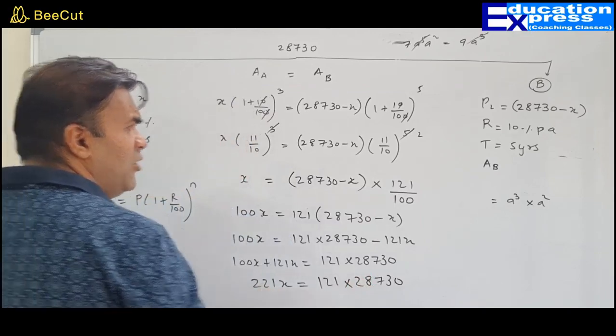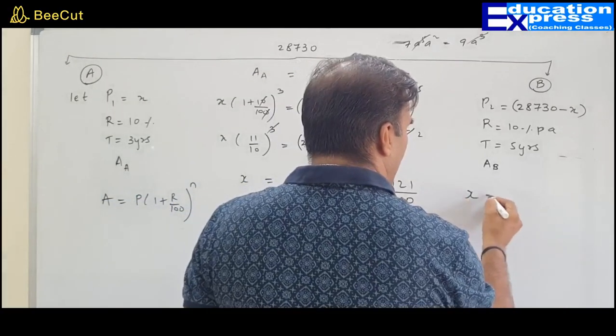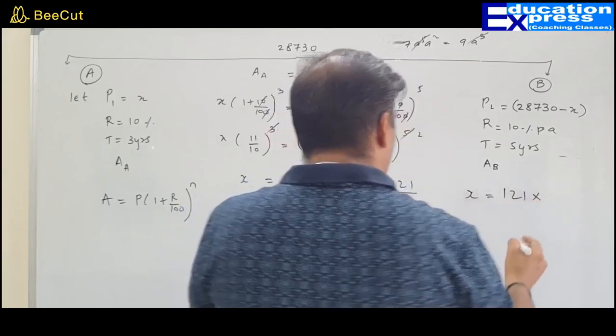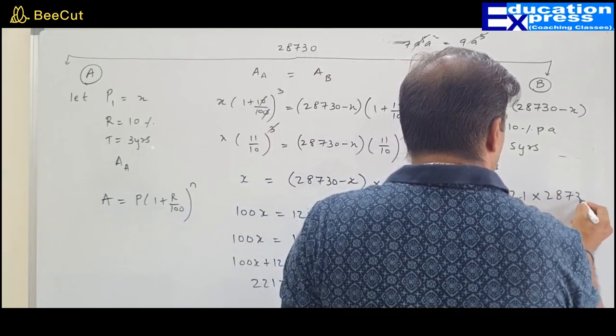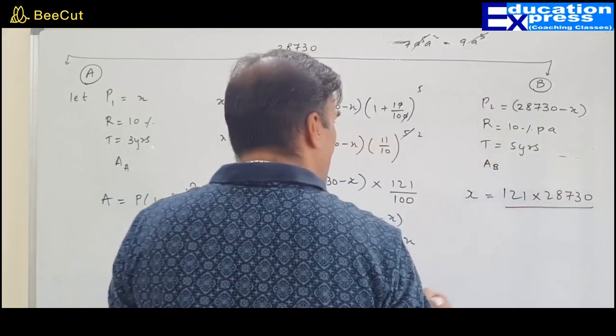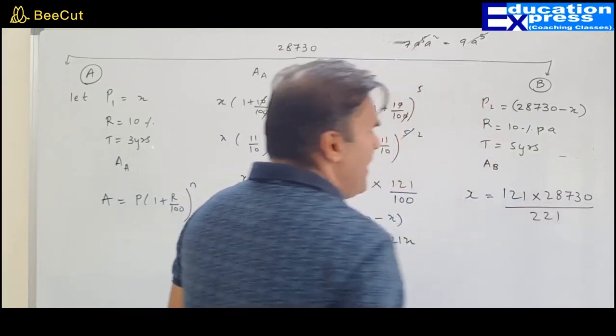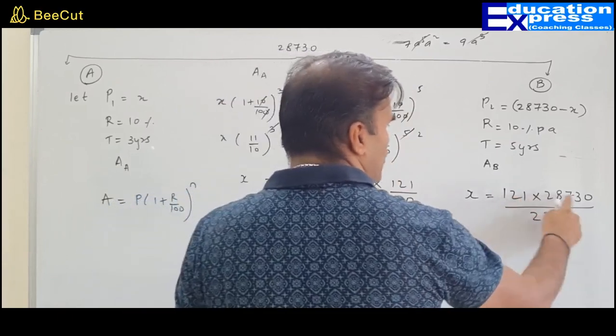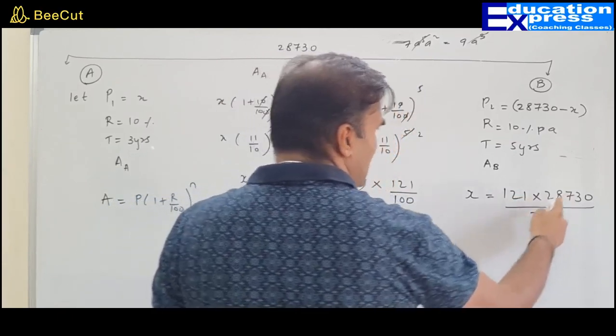We have to find the value of x. How do we find the value of x? Sir, x becomes 121 multiplied by 28,730 divided by 221. There is no need for you to multiply these two, and you cannot even divide also. Let's hunt for this.